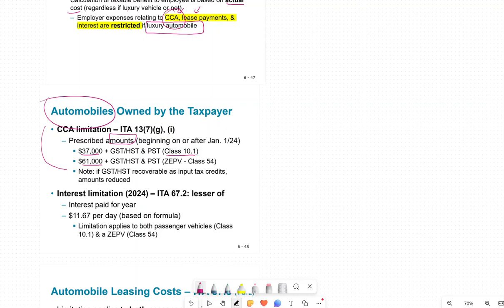It is 61 plus the HST is zero rated on cars, automobiles. Note that GST and HST is recoverable as an input tax credit. So what we have is GST and HST. If you're in Ontario, we have an HST. If you were in another province, you might have a GST and a PST for that province.